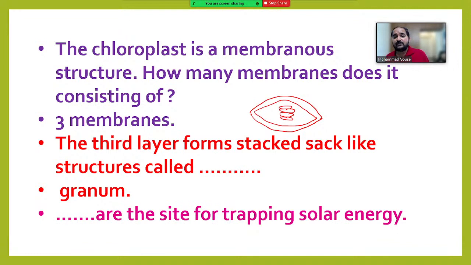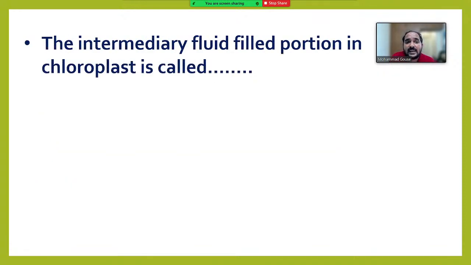Dash are the sites for trapping solar energy. Which part of the chloroplast traps the solar energy? Right, thylakoids, but these thylakoids form grana. Thylakoid or granum, whatever you write, that is right. A group of thylakoids is called a granum. They trap the solar energy.